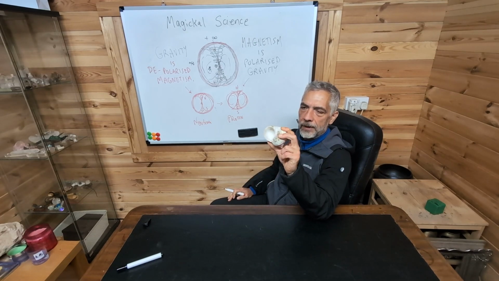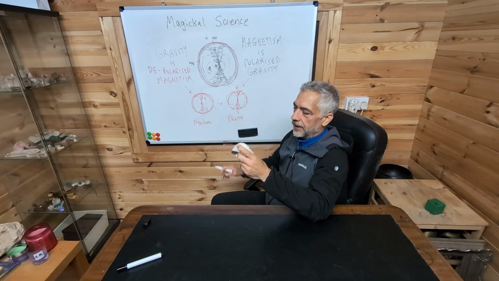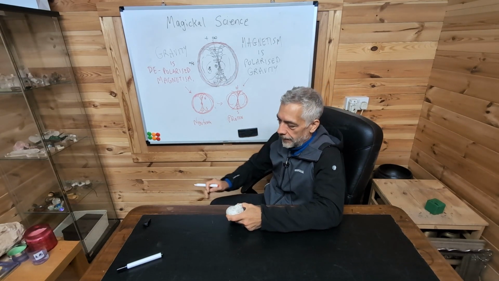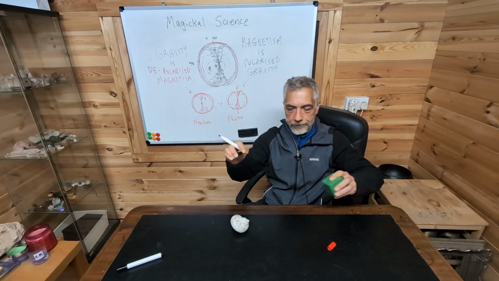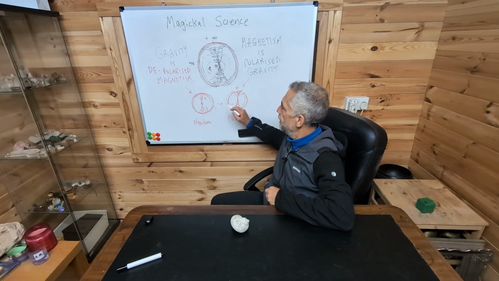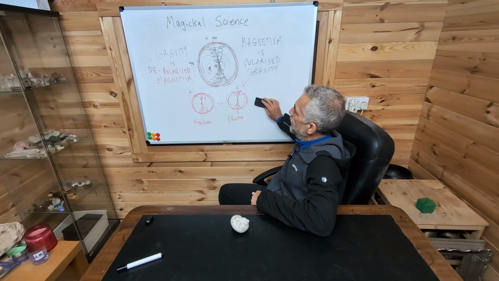So in this lump of non-magnetic material, this is essentially depolarized magnetism. But in this magnet, we've got polarized magnetism. So now we've got a dramatic force. This is how we unify gravity and magnetism. They're both one and the same thing.